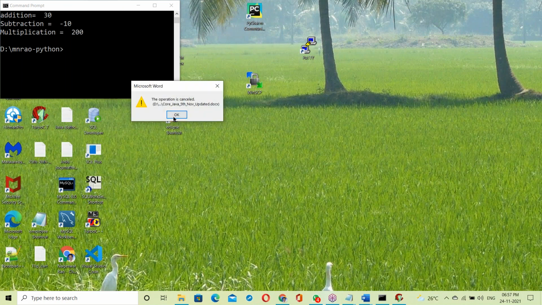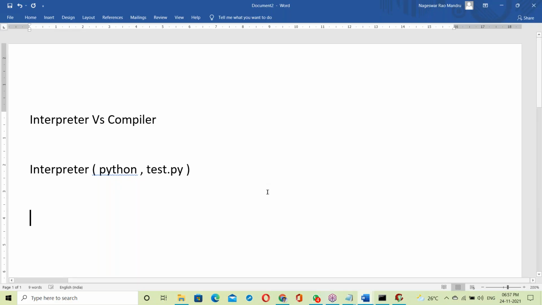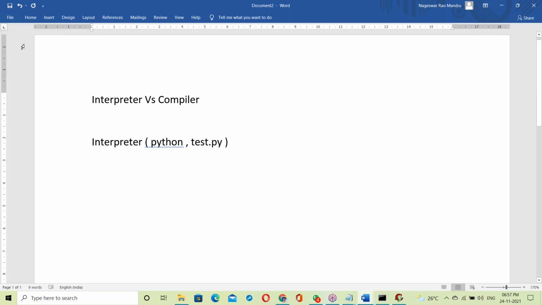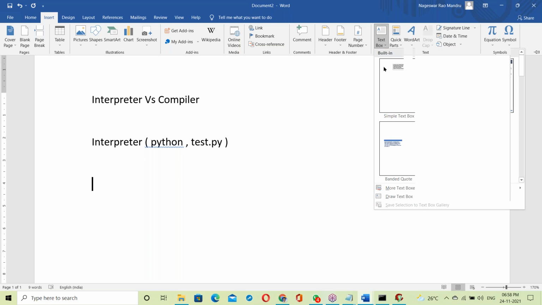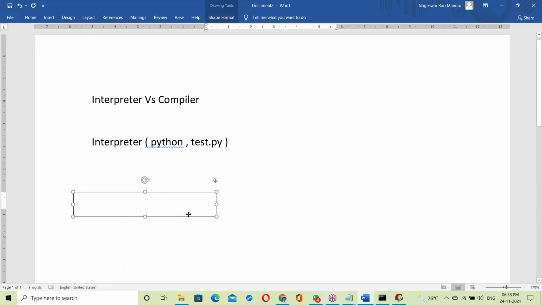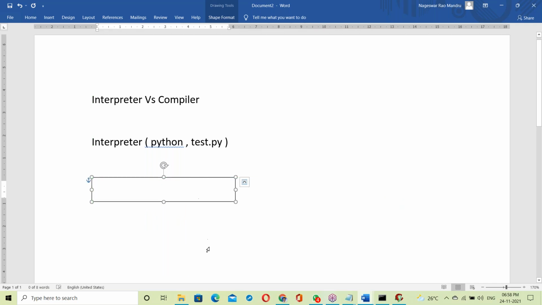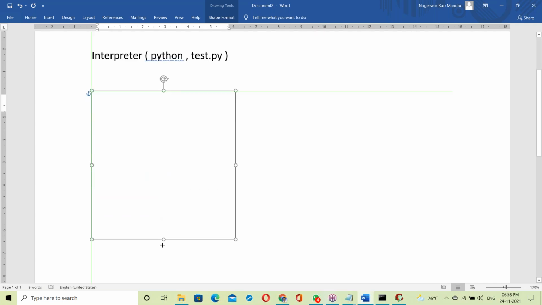But the interpreter is not like that. So how is that interpreter working? Let me explain very clearly how the interpreter works. This is the most important topic for software engineers. Every software engineer must have this knowledge. Interpreter and compiler, compare the differences.